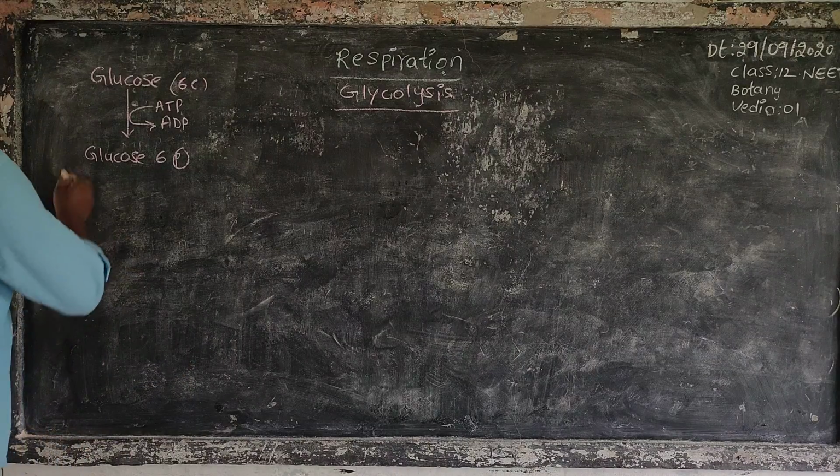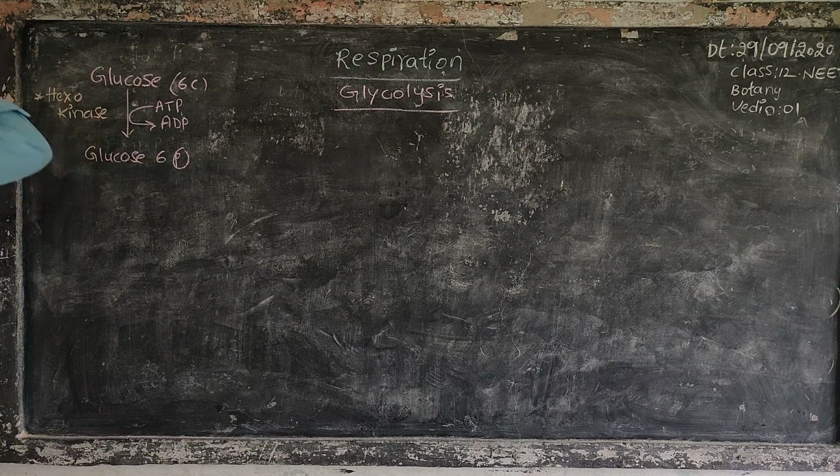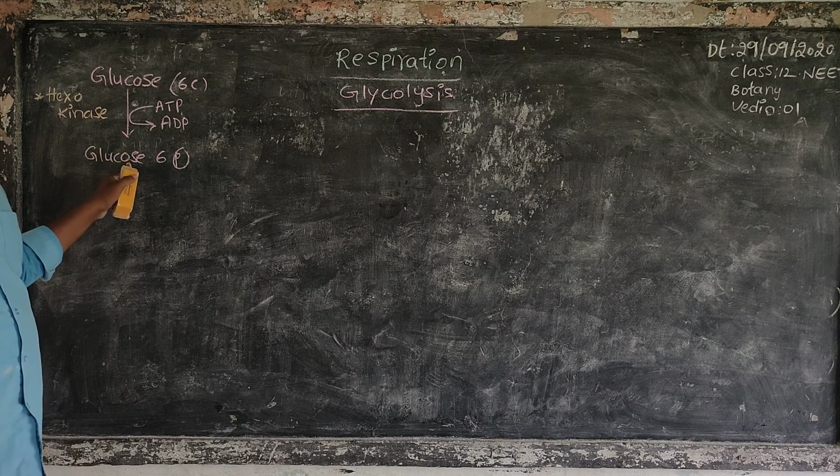By the help of the enzyme hexokinase, glucose changes into glucose 6-phosphate.